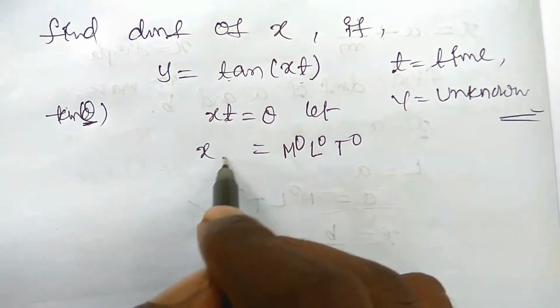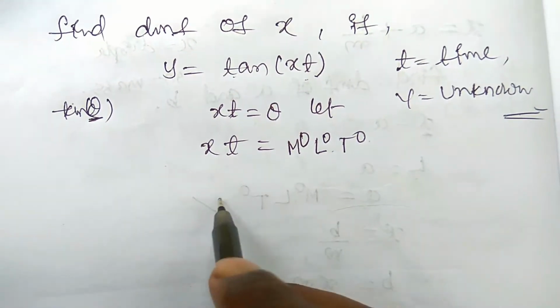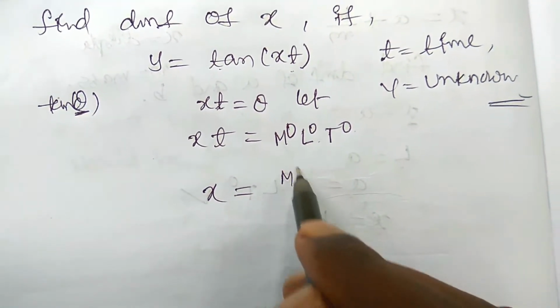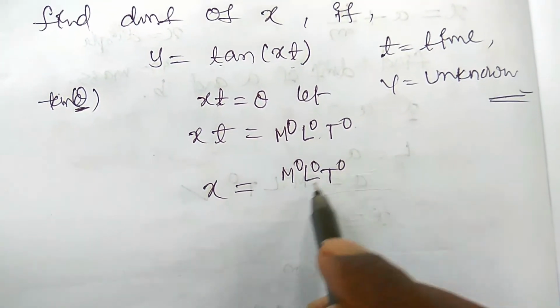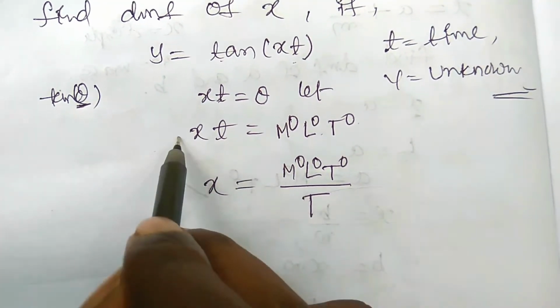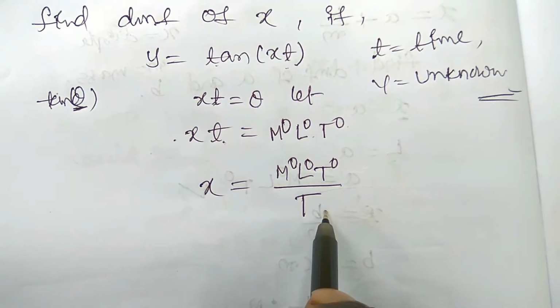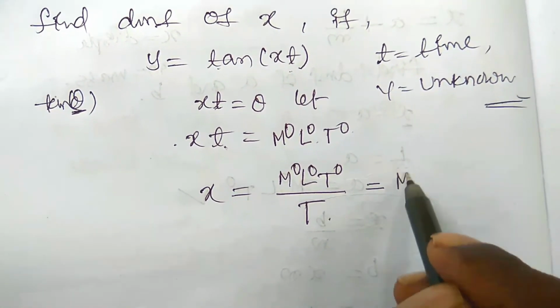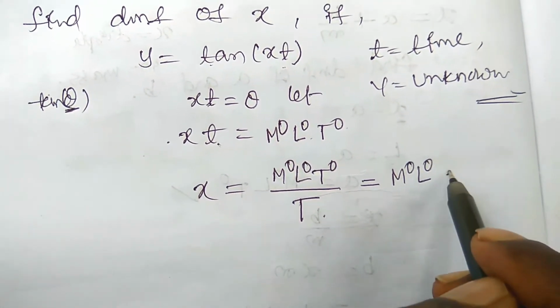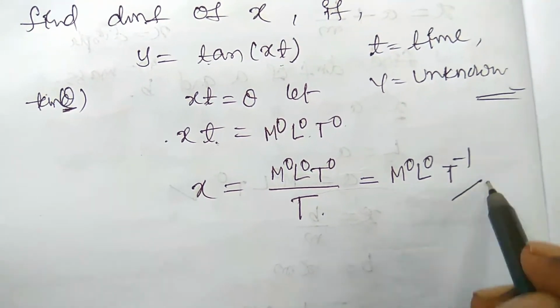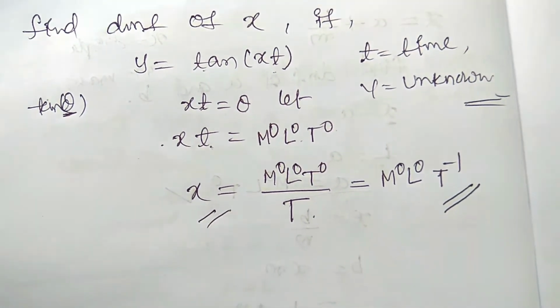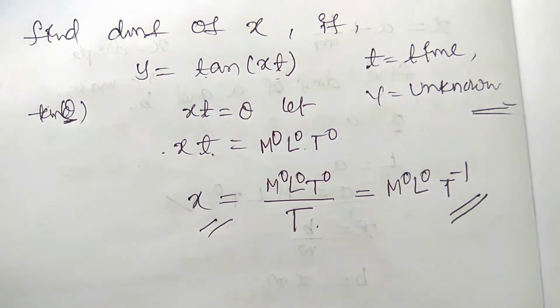So x is M^0 L^0 T^0 by t. Time should go to this side, so you can write M^0 L^0 T^-1. This is the dimensional formula of x.